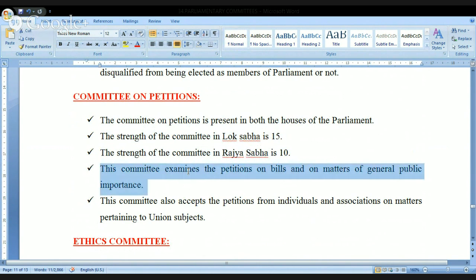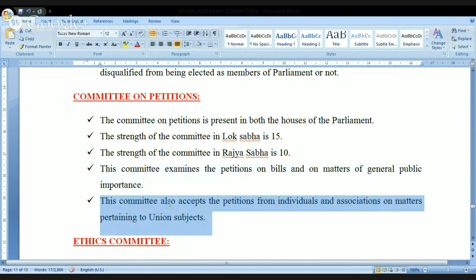It examines the petitions on bills and on matters of general public importance. The committee also accepts petitions from individuals and associations on matters pertaining to union subjects. See, this is one area where even individuals are permitted to submit petitions. Generally, people submit petitions to the members of Parliament, and that member will discuss these issues on the floor of the House. But this is one place where individuals or associations are also permitted to submit petitions.